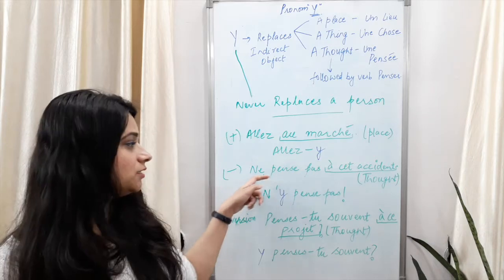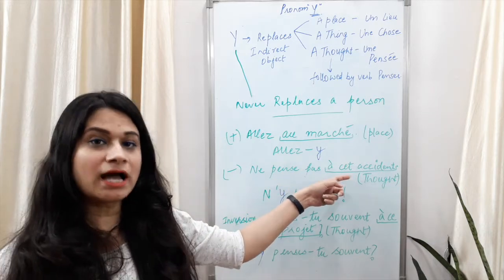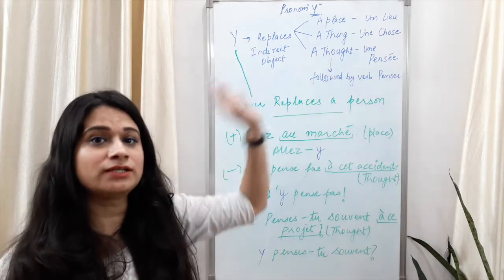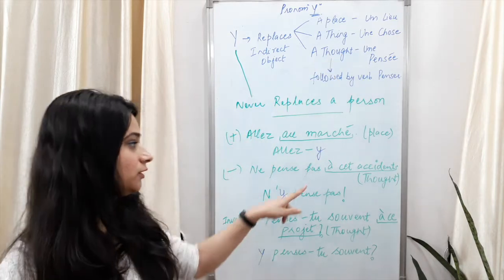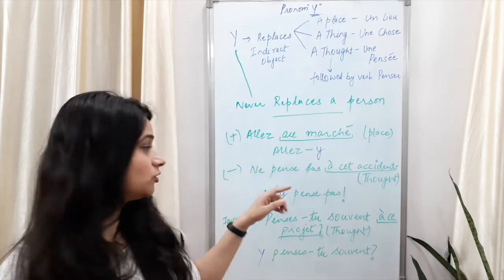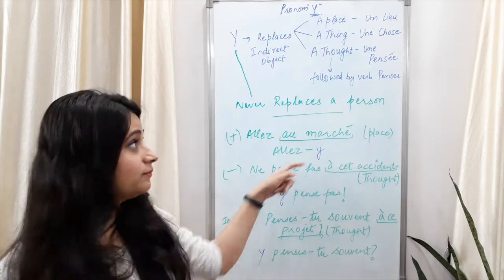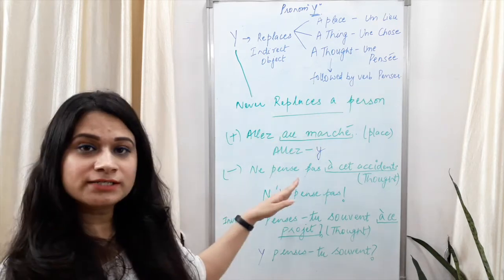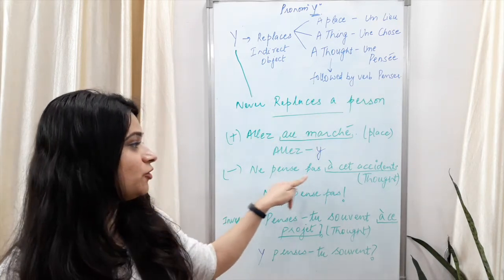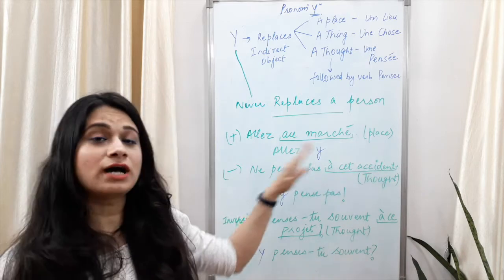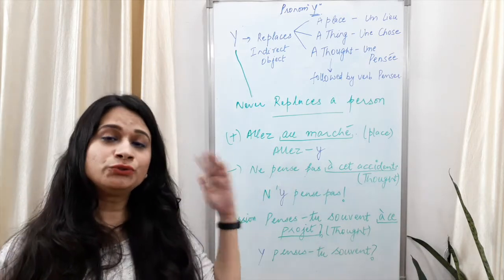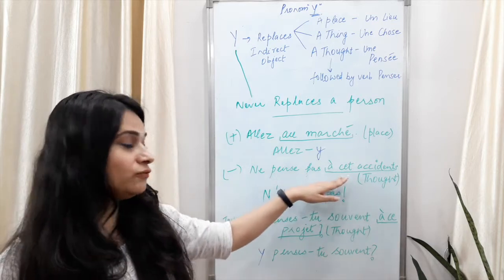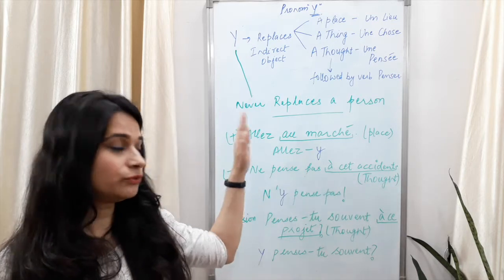Negative. Ne pense pas à cet accident. Now I told you in the beginning that it replaces a thought as well. Till now we haven't done a thought. Now here is the thought. What is the thought? We have used here the verb penser, as I told you that if it's a thought then it will use the verb penser. Ne pense pas à cet accident. À cet accident is a thought. Do not think about that accident. So it's a thought, right? Now we are going to replace that thought with pronoun y.